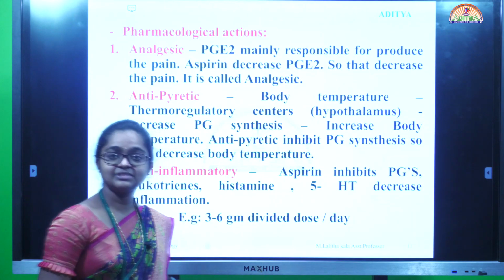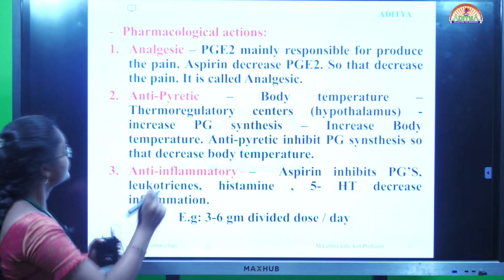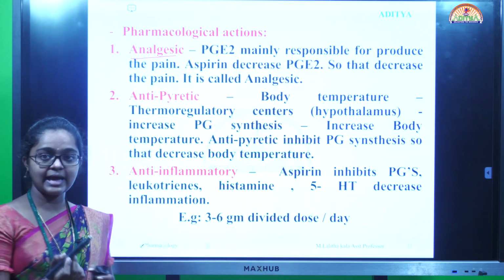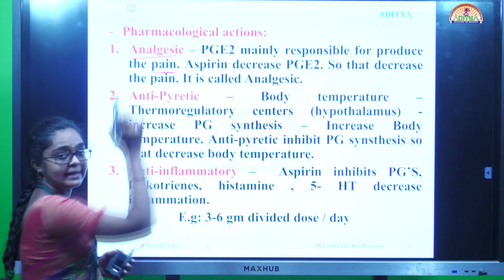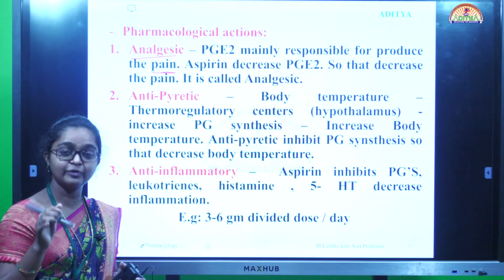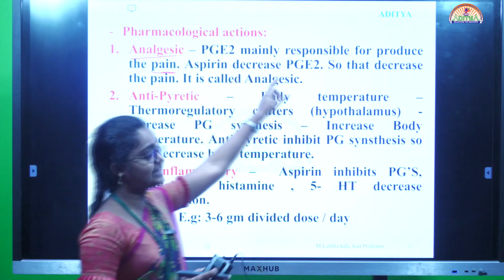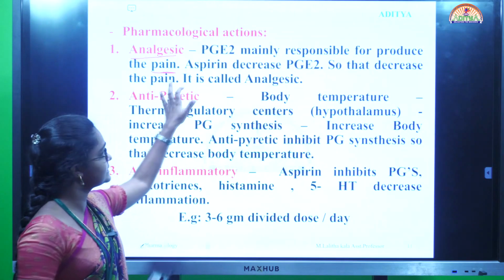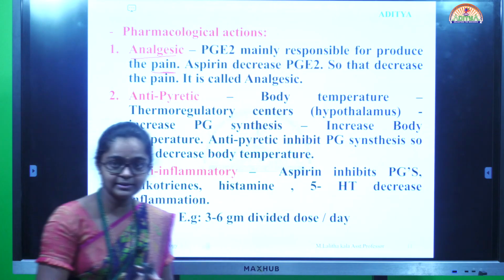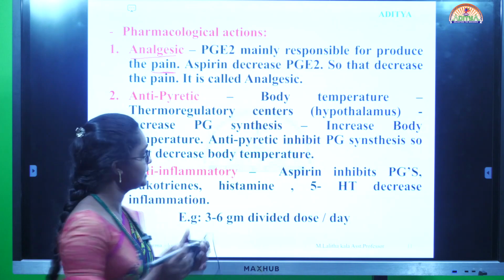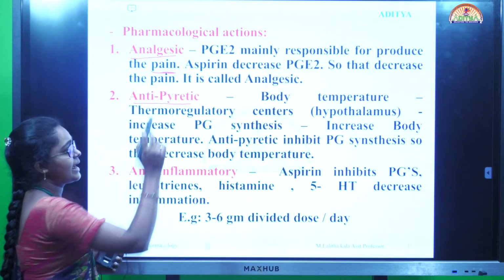Next, the pharmacological actions of salicylates, the non-selective COX inhibitors. The first pharmacological action is analgesic. Prostaglandin E2 is mainly responsible for producing pain and giving pain signals to our body. Aspirin decreases prostaglandin E2, so it decreases the pain; this is called analgesic activity. Aspirin binds to the receptors, decreases and relieves the pain.